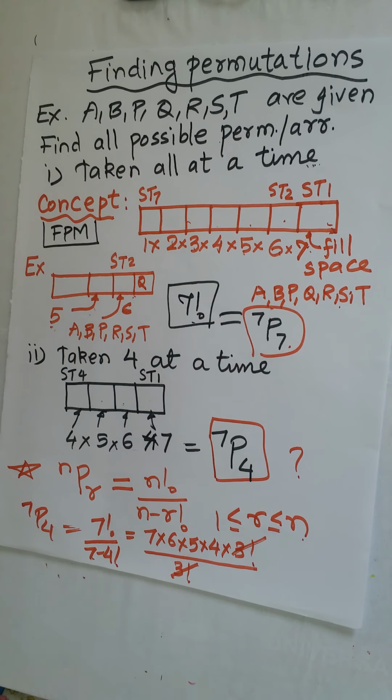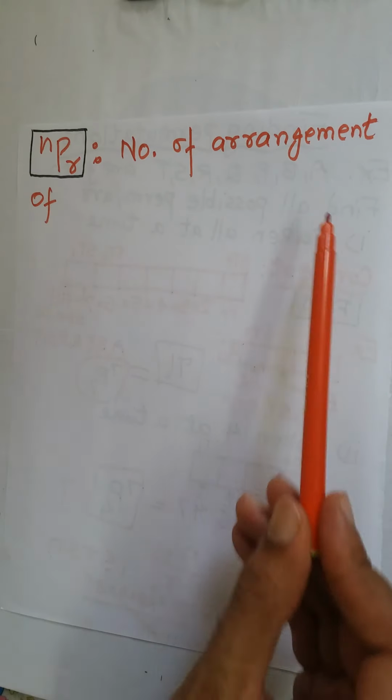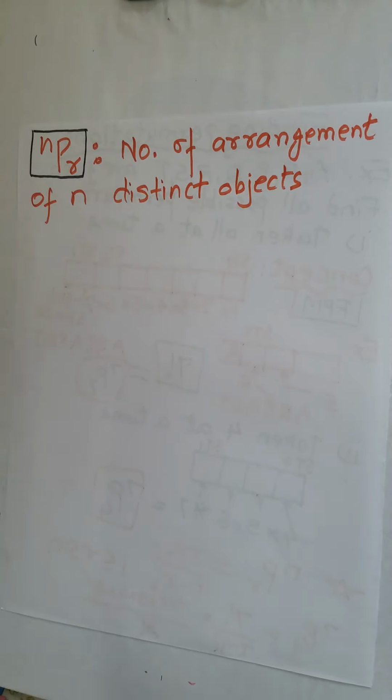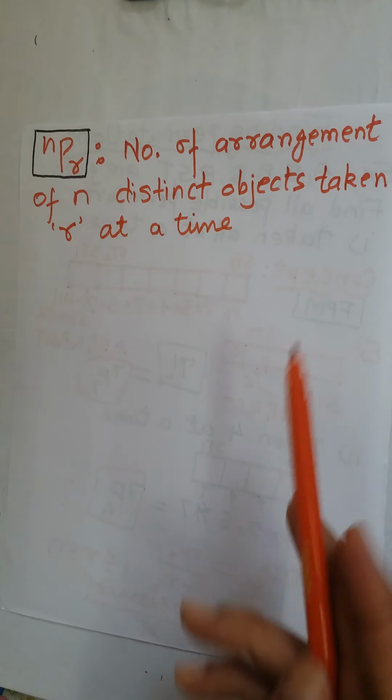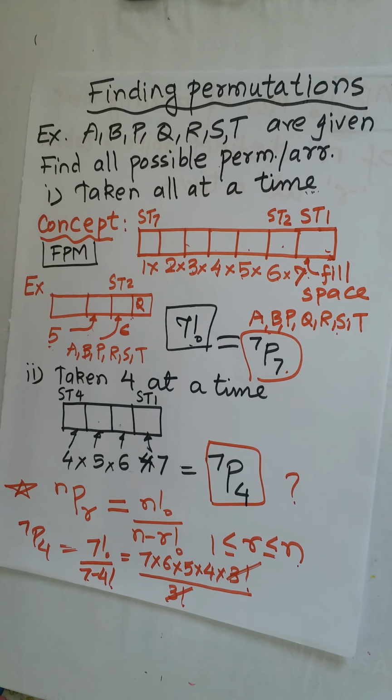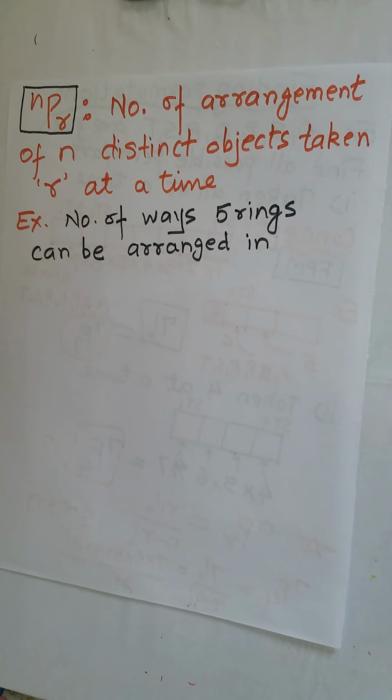Is there any other meaning in terms of permutations? Let's see. So yes, nPr is defined as the number of arrangements of n distinct objects taken r at a time. Revisiting the previous example, n was 7 and we have to take 4 at a time, so that's why we wrote it as 7p4. Okay, so let's take an example.